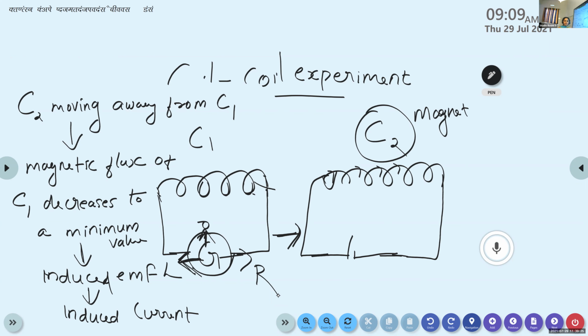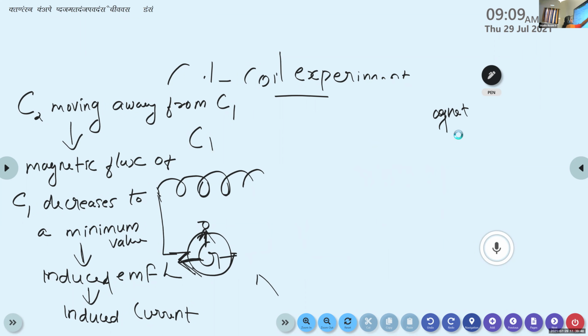When it is kept stationary, no current is generated in the first coil. Is it clear? Yes. Okay.